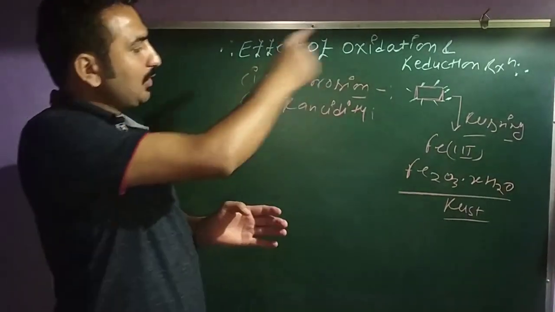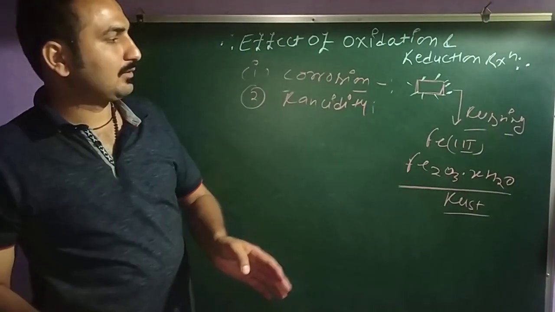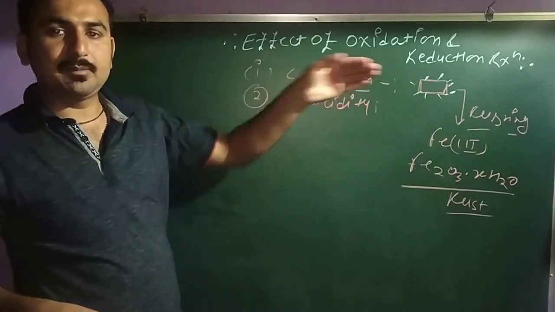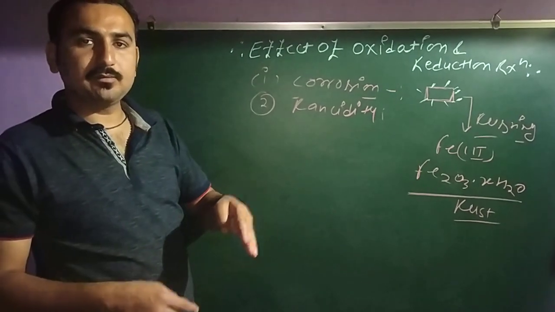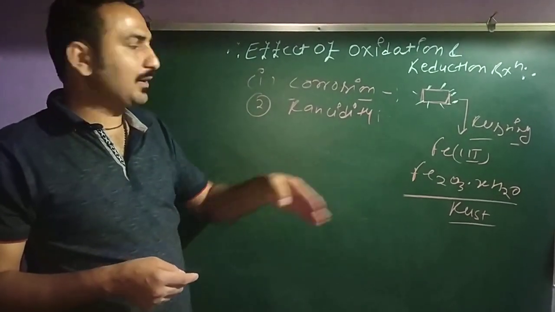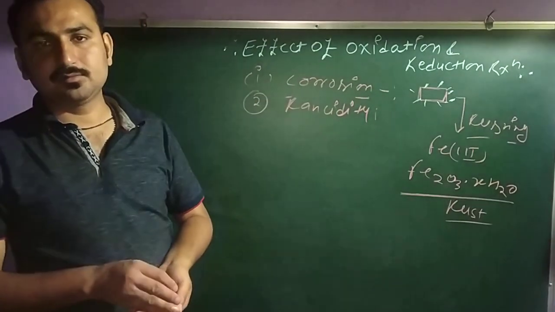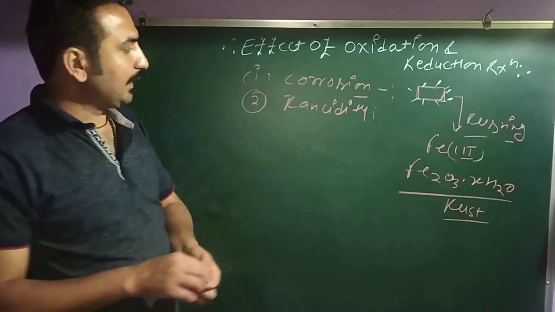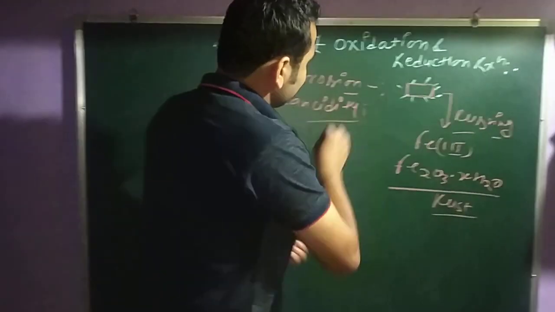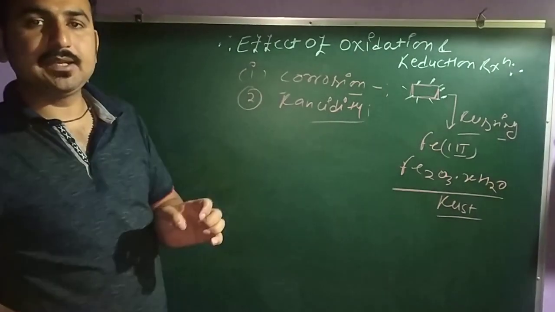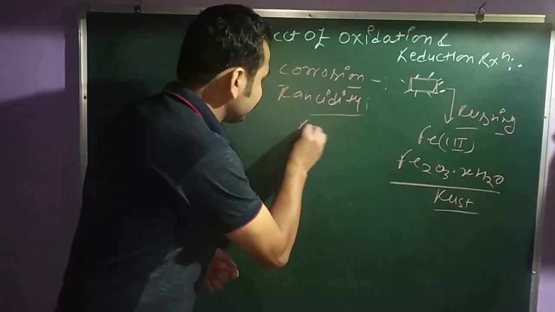Clear? And the overall phenomena, rusting, black coating, greenish coating on copper is known as corrosion. Clear? And second, you have the rancidity. The rancidity is mainly for the food item.